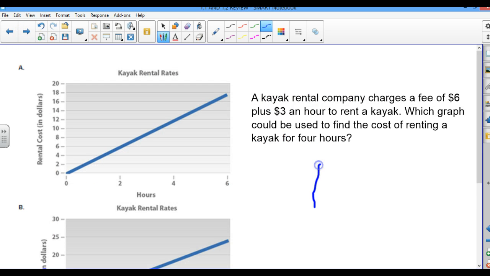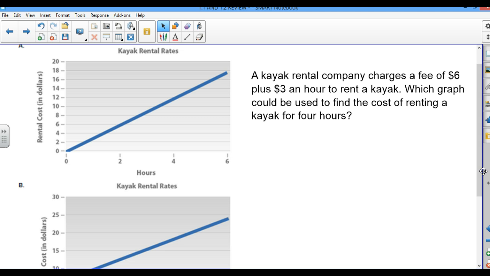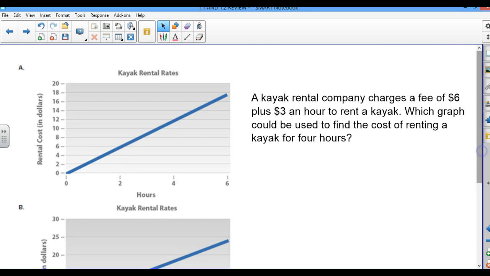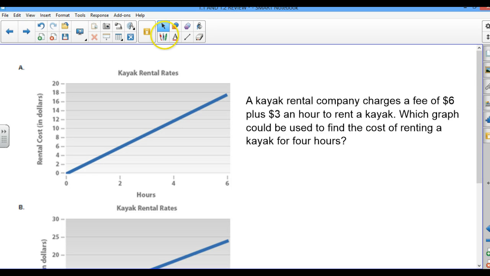All right, here is another question. This one we have a graph. Here it says a kayak ride. So here I'm seeing graphs, and those are my choices. Let's read the question. Which graph could be used to find the cost of renting a kayak for 4 hours? They both say 4, so let's read the whole thing. A kayak rental company charges a fee of $6 plus $3 an hour to rent.